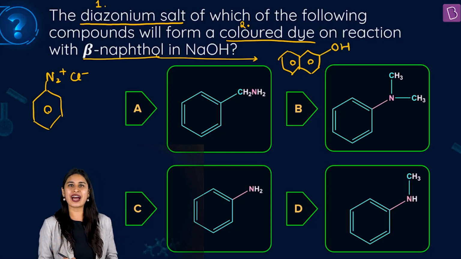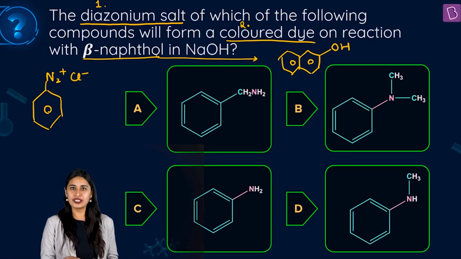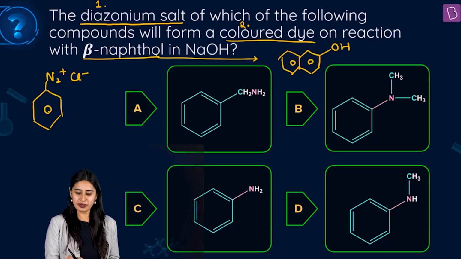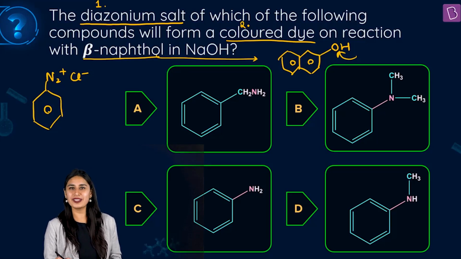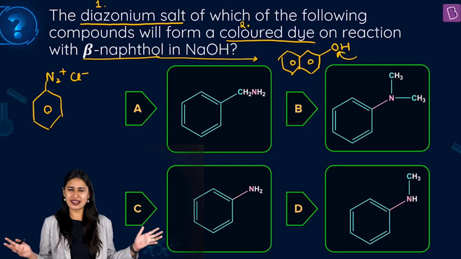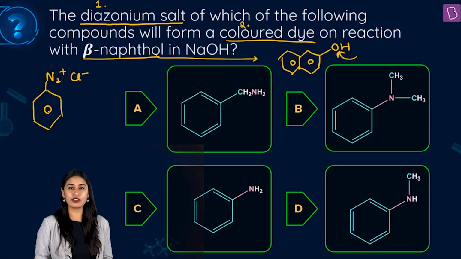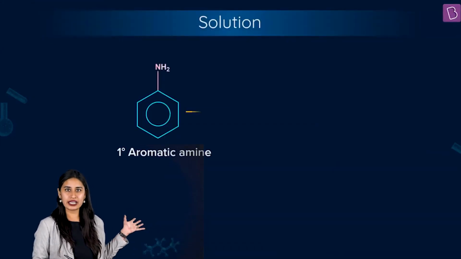And you must know that when BDC reacts with this beta-naphthol, diazo coupling reaction takes place. And remember, azo is here, right? So when azo is here, orange color is formed, orange red dye is formed. Okay, so the answer is right in front of you. Simple reaction. Of course, it is going to be aniline that will form benzene diazonium chloride. How?